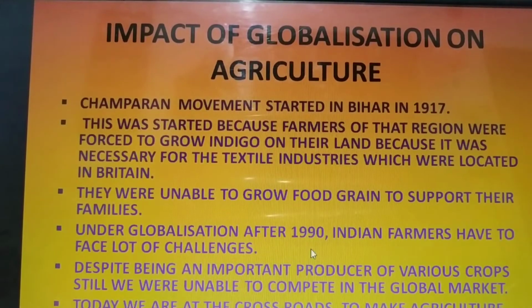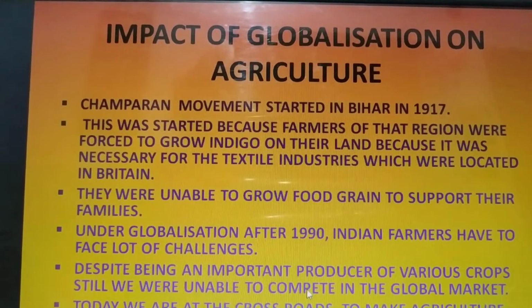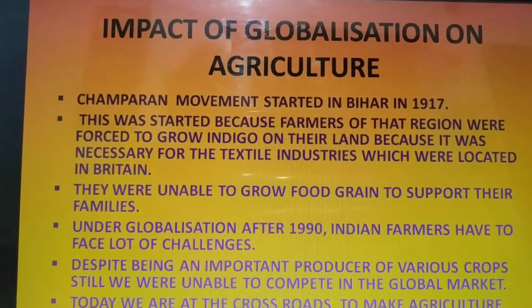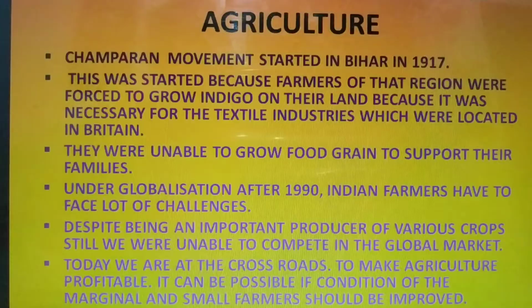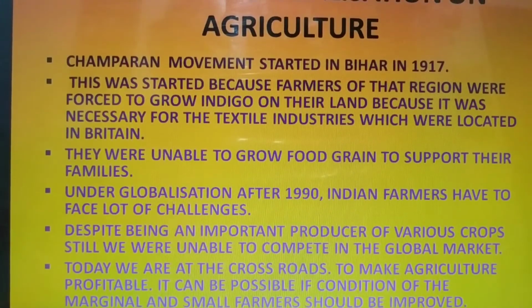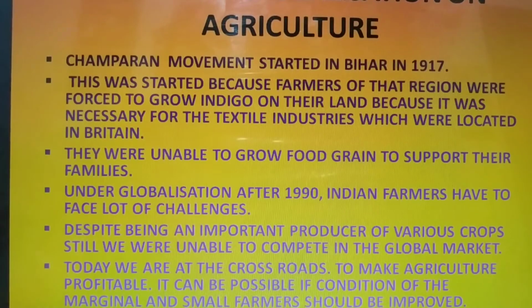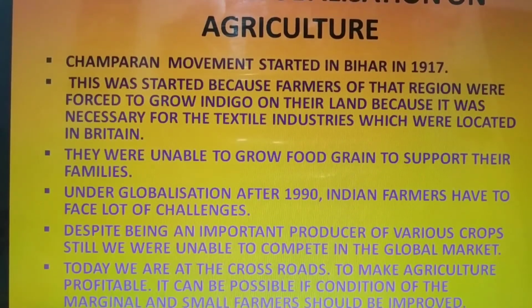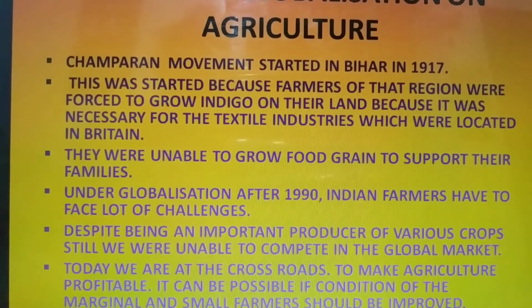Under globalization after 1990, Indian farmers have to face a lot of challenges. Despite being an important producer of various crops, we are still unable to compete in the global market. Why? Because now we are at the crossroads. It means more population, less income, and land size is also small in India. To make agriculture profitable, we have to increase our land size. We have to grow good quality crops by using hybrid species, HYV seeds, and more fertilizers, so that we can do commercial cropping as well as grow food crops in India.